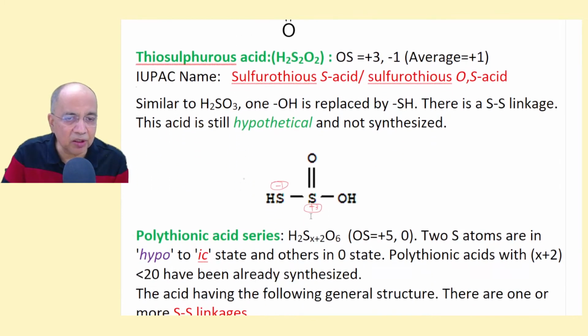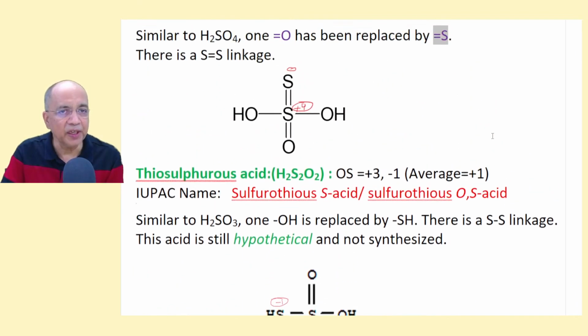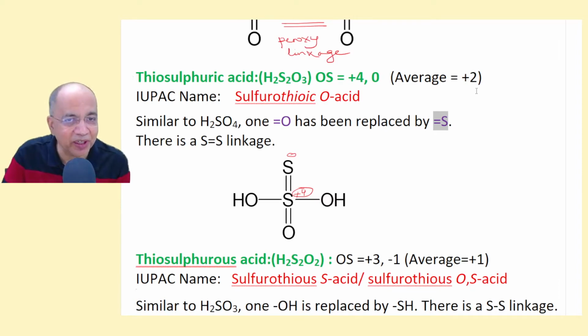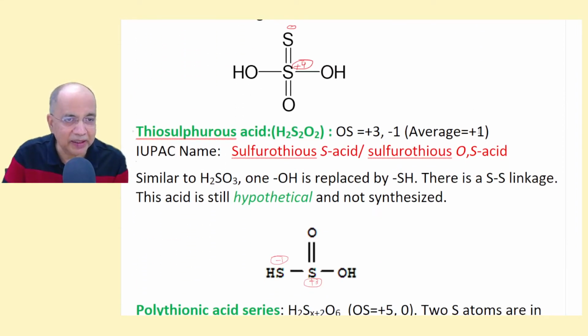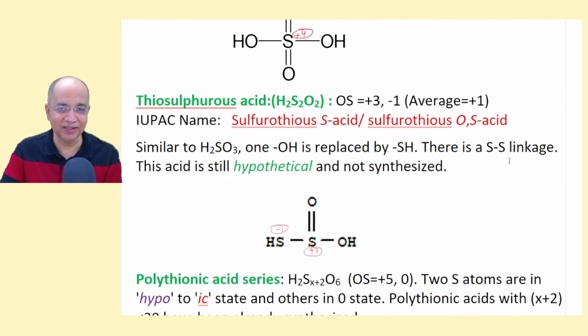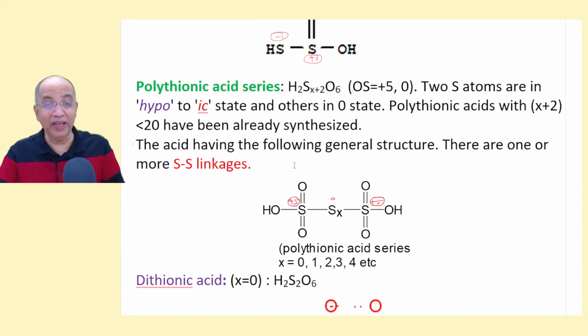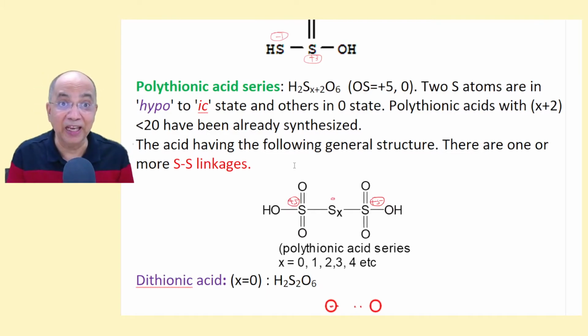Here, this is in the +3 state and this is in the -1 state, and the average is +1. Here, the average is +2, thiosulfuric acid, and this average is +1. This should be called hyposulfurous acid because the average is less, but it is not named like that. It is called thiosulfurous acid, and the new name is sulfurothious, thioic, thious, OS acid, right? Then let us talk about a very important series called polythionic acid.